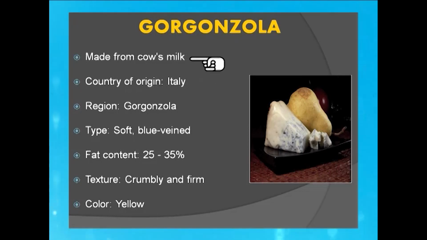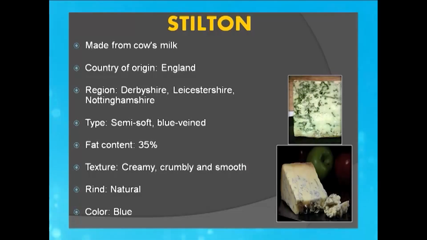It is produced from cow milk and not from sheep milk. The third in the variety of blue-veined ones is the Stilton. This is the best known of British cheeses, and you can see again here the blue veins which are coming because of the penicillium fungi which are used during the ripening of cheeses.